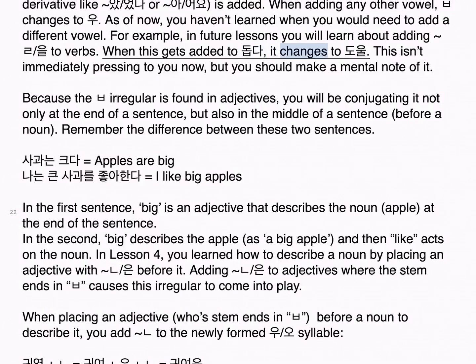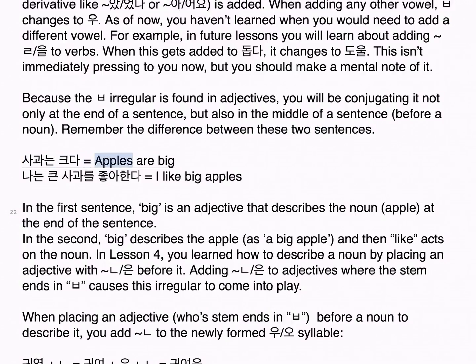돕다 changes to 도울. This isn't immediately pressing to you now, but you should make a mental note of it, because the ㅂ irregular is found in adjectives. You will be conjugating it not only at the end of a sentence, but also in the middle of a sentence, before a noun. Remember the difference between these two sentences.